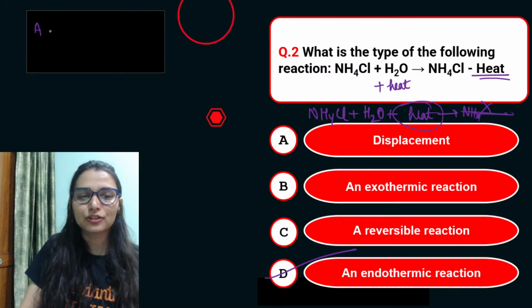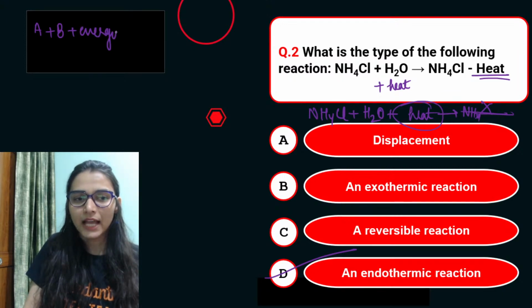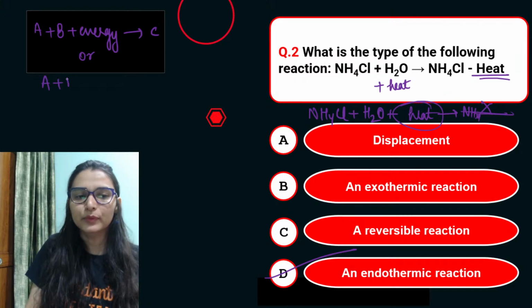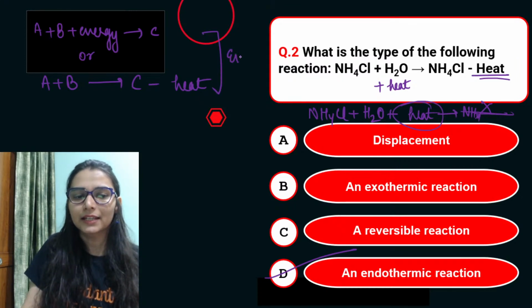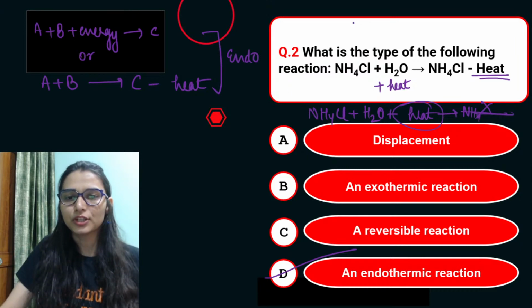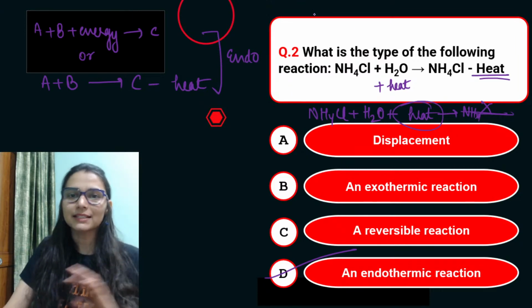Okay, so you need to keep this in mind. Whenever there is a reaction, A plus B plus energy is written and forming C, or let's say they have just written A plus B gives C minus energy or heat, or anything like that, this indicates an endothermic reaction. It means there's an absorption of heat energy. And in the case of exo there is the opposite.